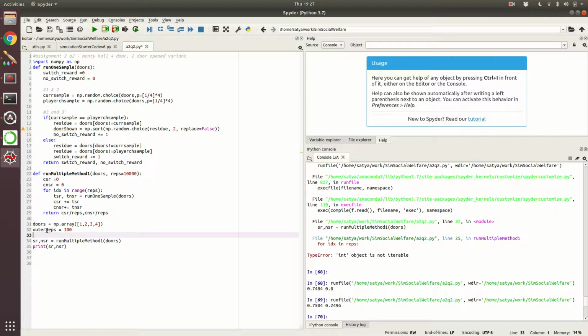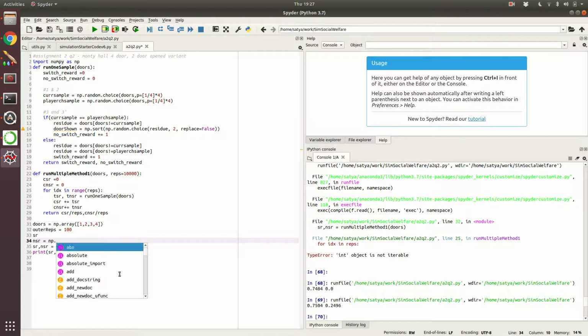The way I'm going to do it is I'm going to have an outer rep, and SR and NSR I'm going to create as NumPy arrays. So each run we will update this. First I will keep all of them as zeros of outer reps.